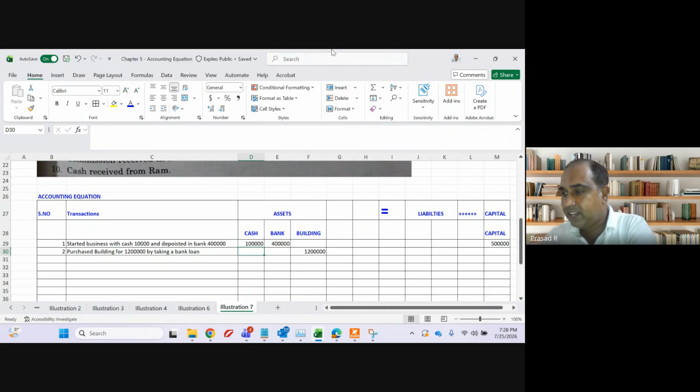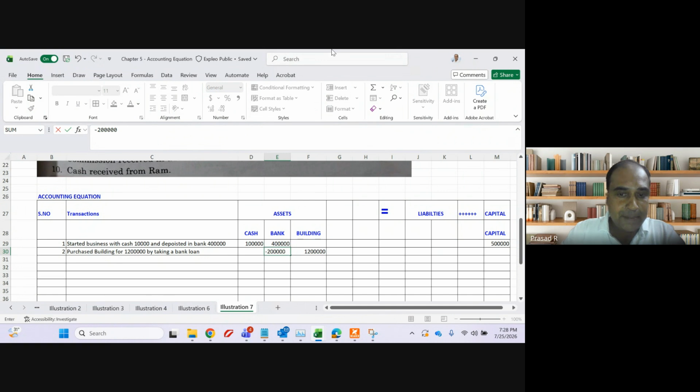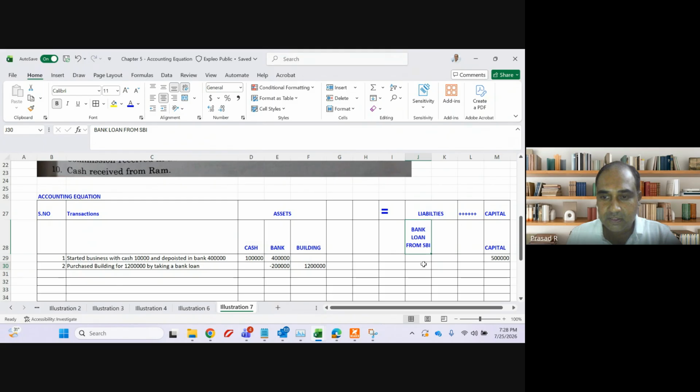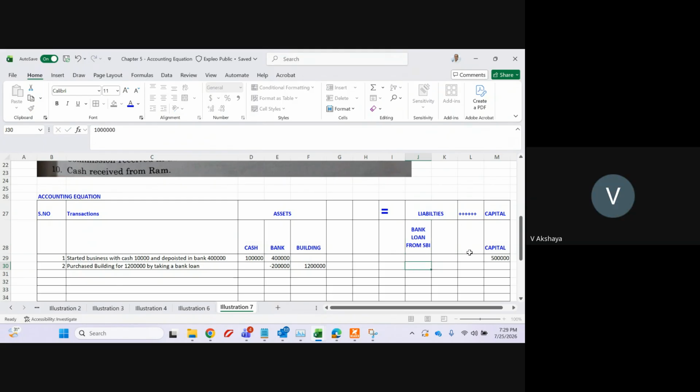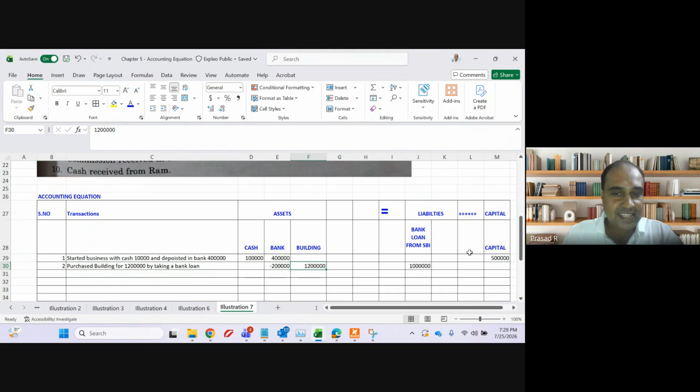We can either take from bank account or from cash account. But for transactions like building, we do not pay cash. So we will use 2 lakh from my bank account, and bank loan from SBI. It's a liability. How much is the liability, guys? 10 lakhs. So 12 lakh asset purchased by paying 2 lakh from my bank account and 10 lakh by taking a loan.